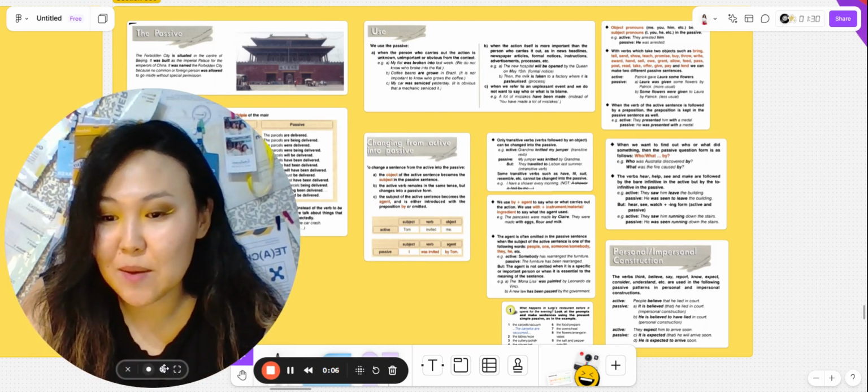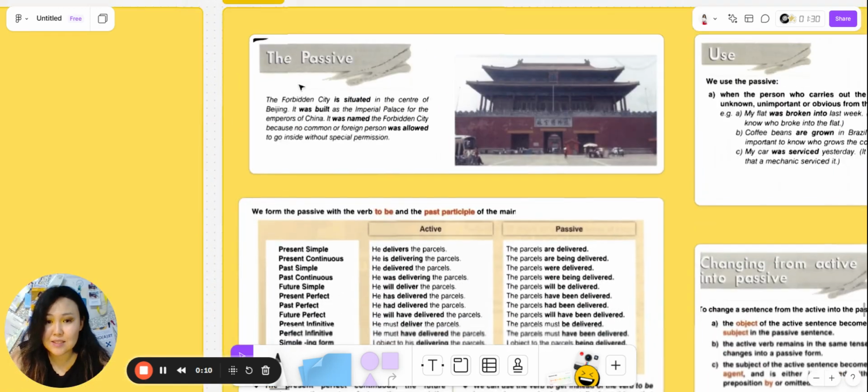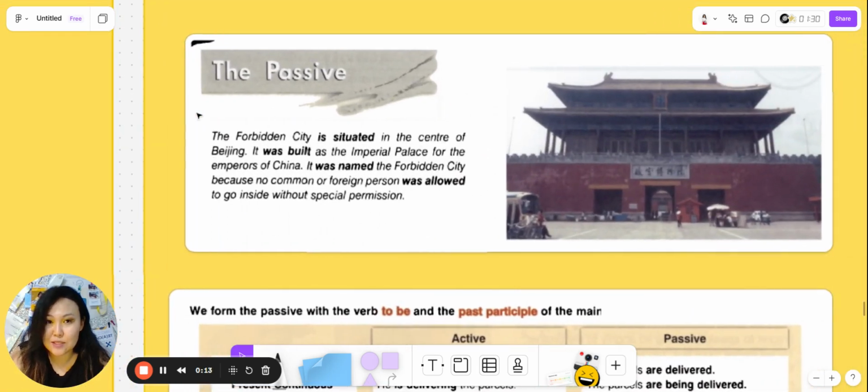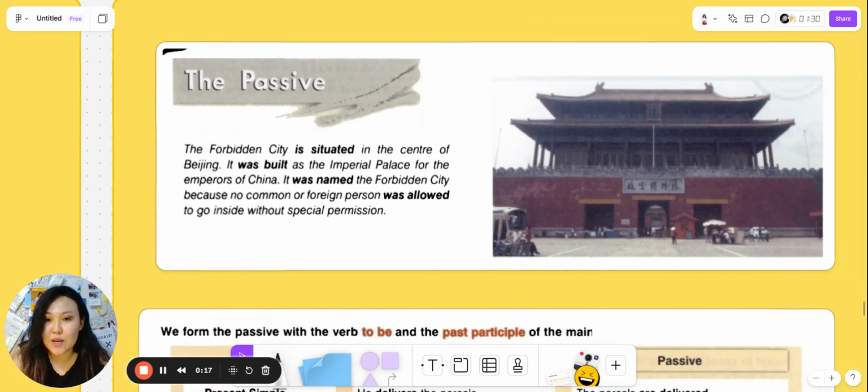Today we are going to speak about passive voice. Let's dive deeper into this topic. I'm sure you all know about passive voice, but as usual, we are going to start with some examples.